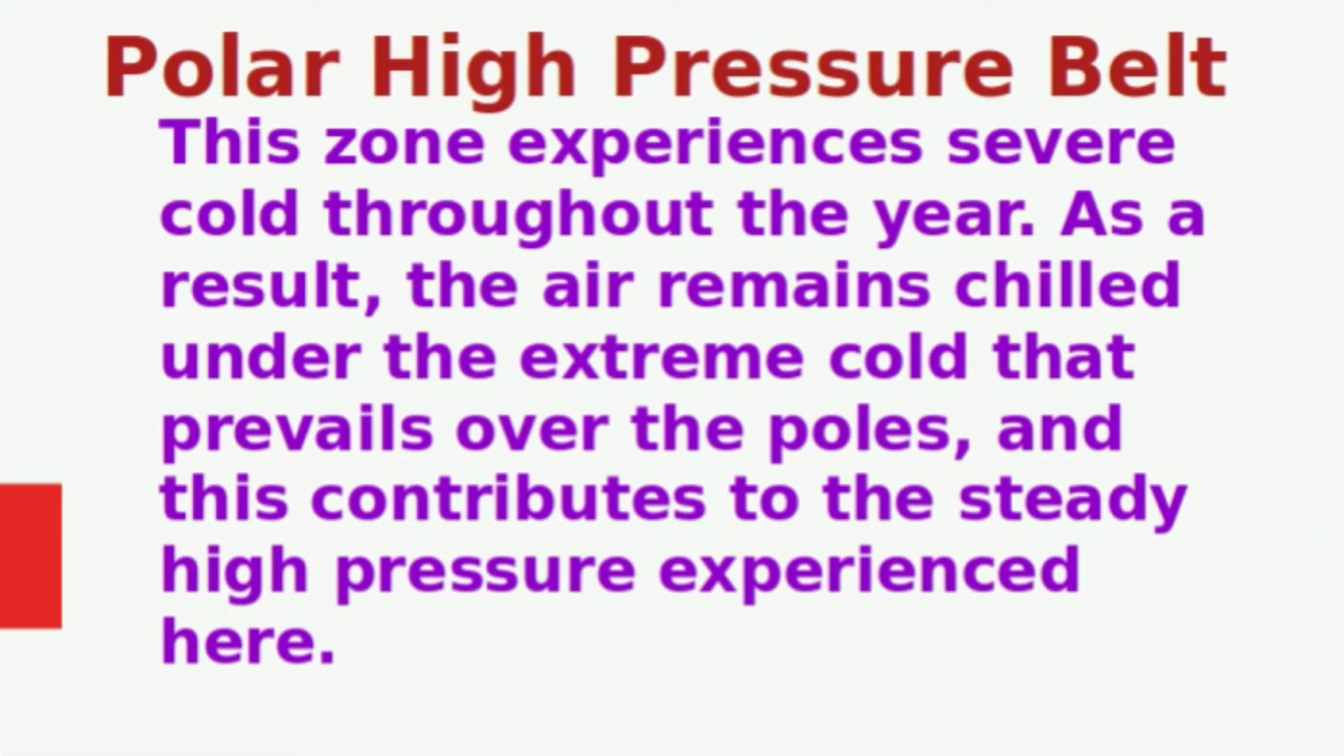Next pressure belt is the polar high pressure belt. This zone experiences severe cold throughout the year. As a result, the air remains chilled under the extreme cold that prevails over the poles, and this contributes to the steady high pressure experienced here. In the polar region, we know that there is low temperature, so the atmospheric pressure is high.